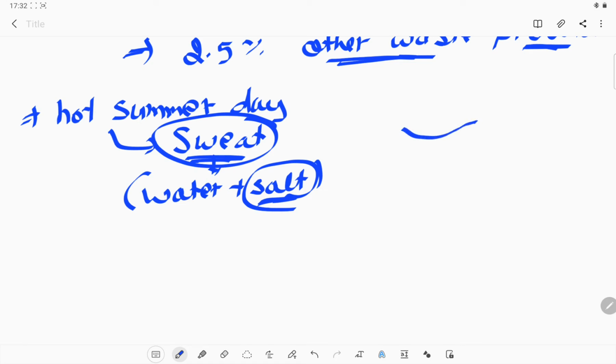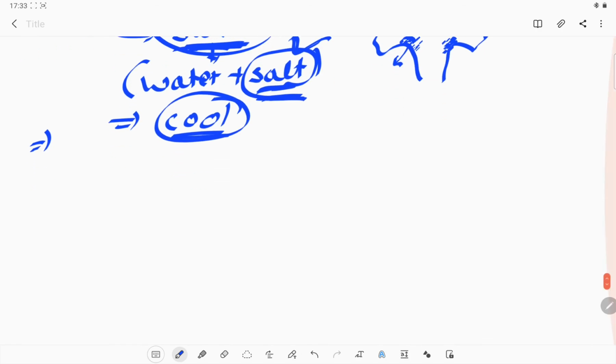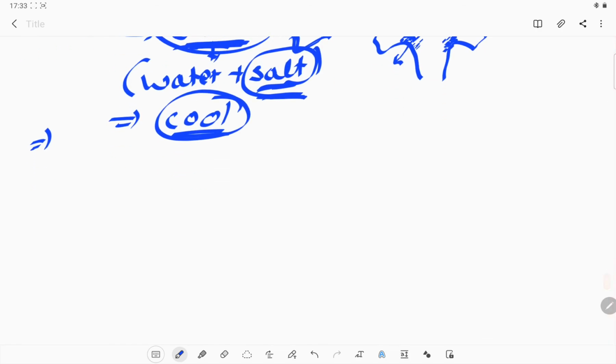Sometimes in the summer days you must have seen a patch in the underarms area, a yellowish or whitish patch. What is that? It is because our sweat contains a lot of salt, and because of that salt the patch forms in the summer days. As well, sweating provides a cool feeling; to keep our body cool we require sweating. So sweating helps us remove waste like salt from our body, as well as providing a cooling effect.